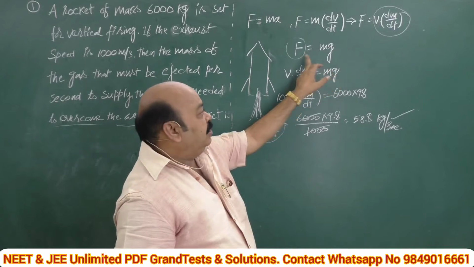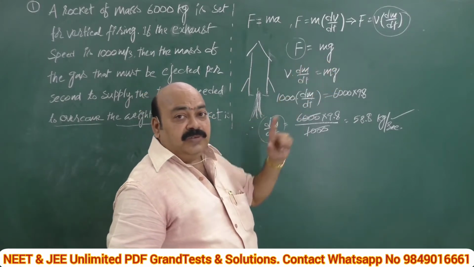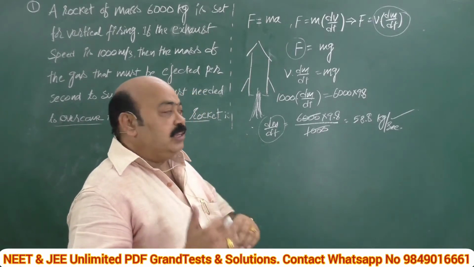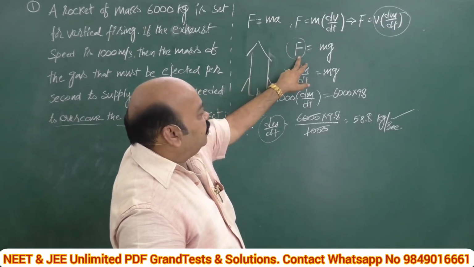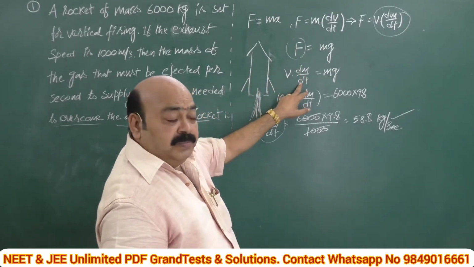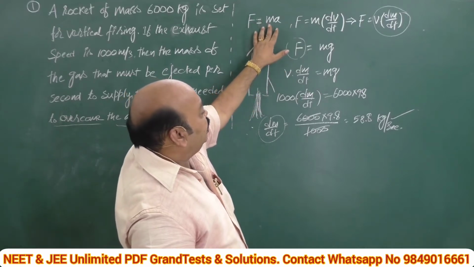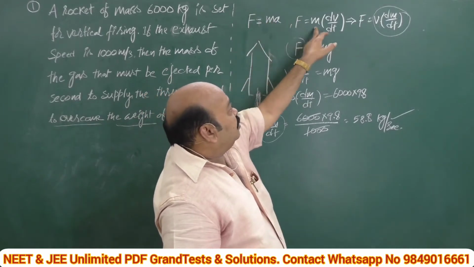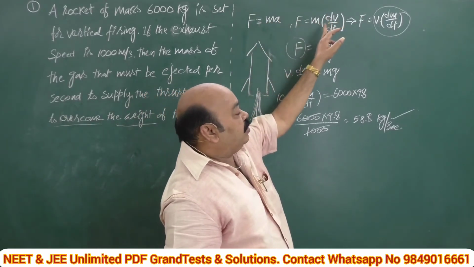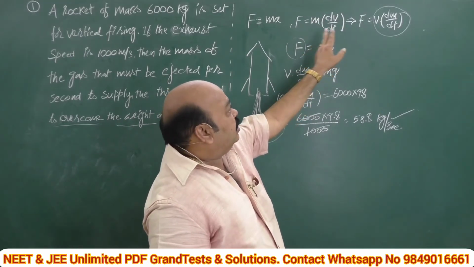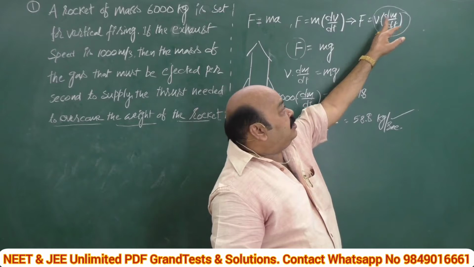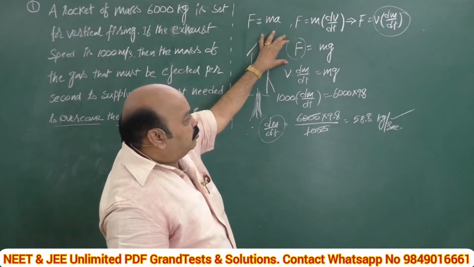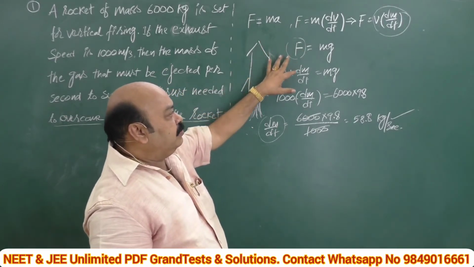What is the force needed? F is equivalent to mg. Why is it mg only in this case? We have to overcome the weight only. So how are we writing this F? It is nothing but V into dm by dt. This is from F is equal to ma. This ma can be written in two manners. One, mass remains constant and acceleration is the rate of change of velocity, dv by dt. In the other case, velocity remains constant and mass varies with time, dm by dt. So it is apt for this case. That's why I am substituting the value of F: V into dm by dt is equal to mg.